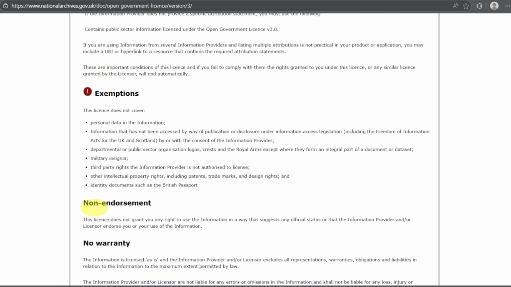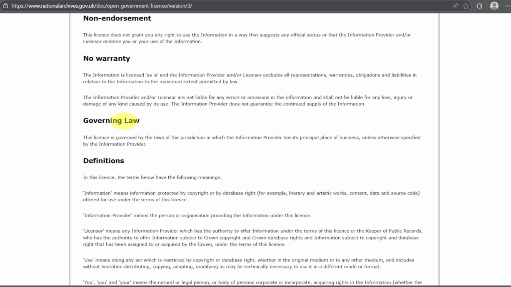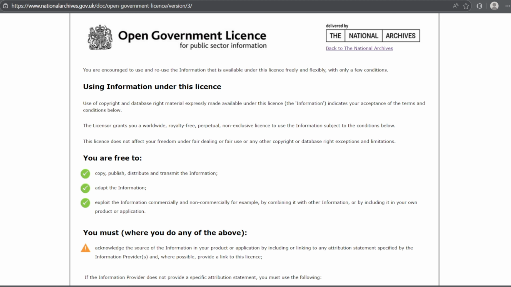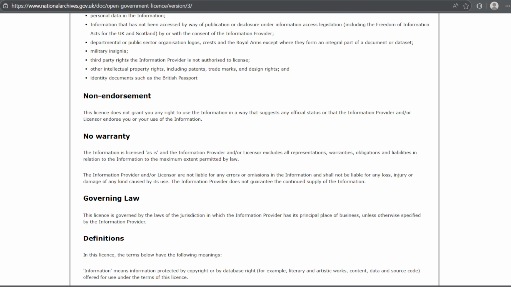Further at the bottom, this explains about non-endorsement, no warranty, and if we go down, this explains about governing law, definitions, and about the Open Government License, the one which we just discussed. If we open the license again, this is the license which clearly says all the details over here.